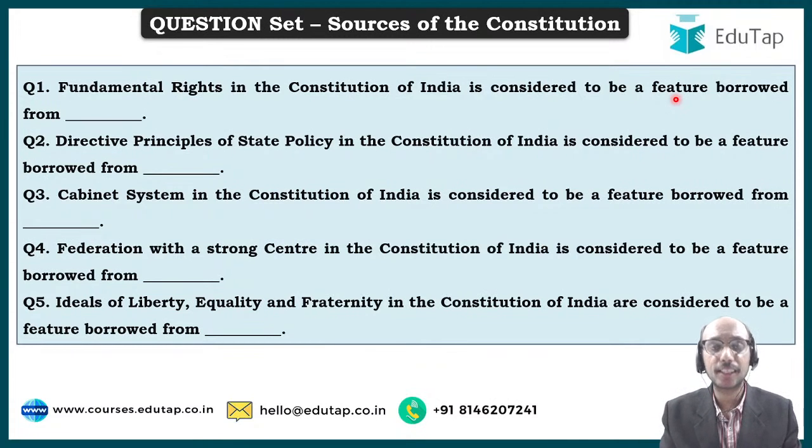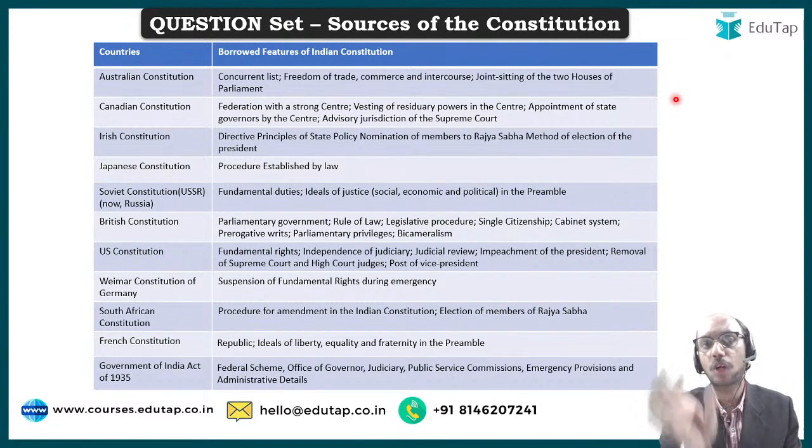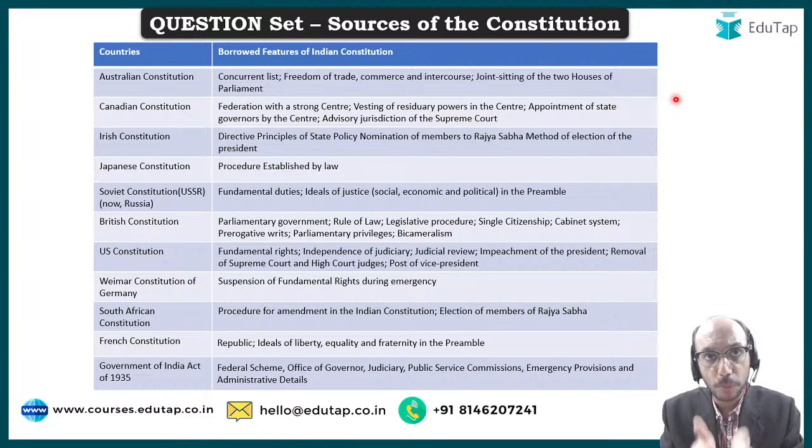Now let me place the entire table in front of you, which will tell you exactly where we have sourced what from. So from Australia, we have picked up the concurrent list, freedom of trade, commerce and intercourse, and joint sitting of 2 houses of parliament, right? So these features: concurrent list means the list where both the union government and the state governments are empowered to make laws.